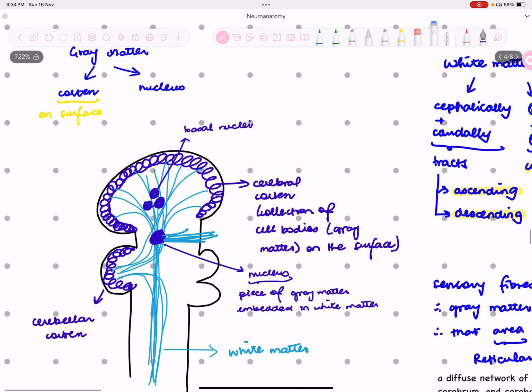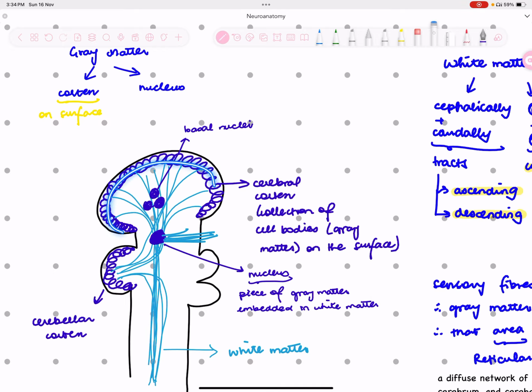Now gray matter is further divided into cortex and nucleus. Cortex is this, the one on the surface. This is your cortex. So cortex is also a part of gray matter only. The gray matter which is on the surface, that's called cortex, and the gray matter that's embedded in the white matter, that's called nuclei or nucleus. This is the gray matter which is embedded in the white matter in the middle.